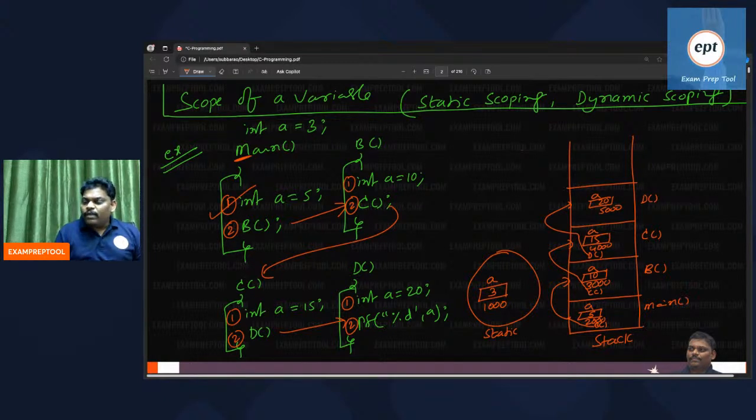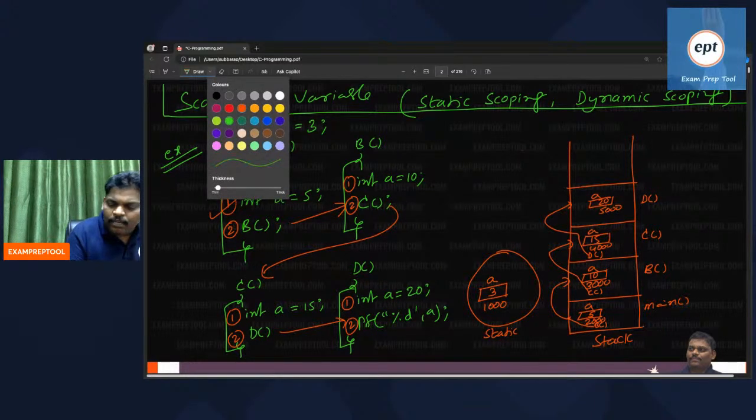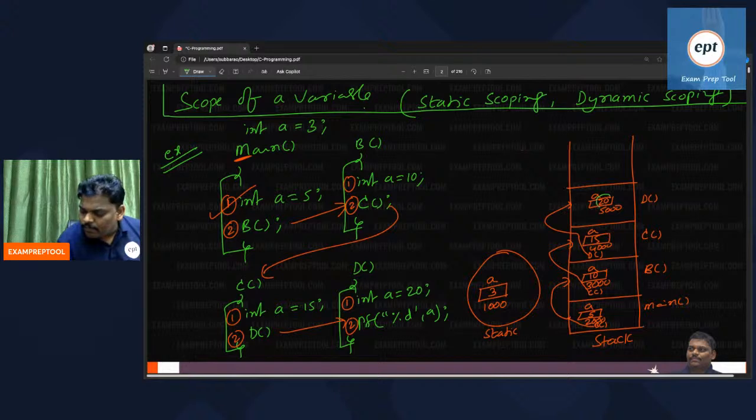Print A. Remember everyone, printing a variable means printing what is inside. Some people are asking, sir, how to print the address? You have to say printf ampersand A. If you print ampersand A, the address will come, 5000 will print. If you want to print whatever is inside, print A, and 20 will print. Print ampersand A means 5000 will print.